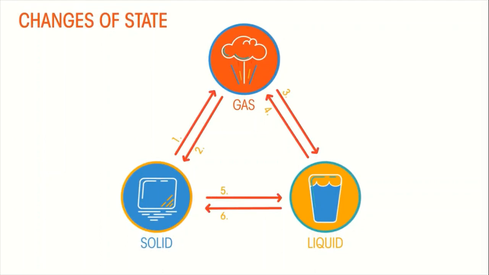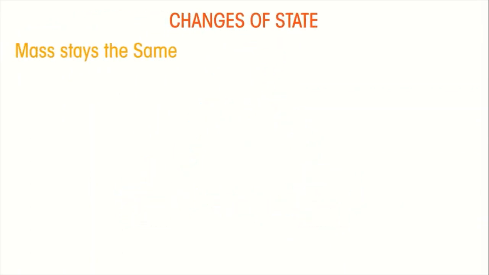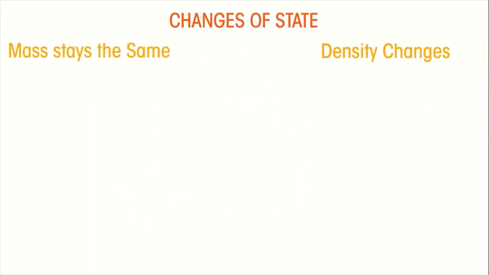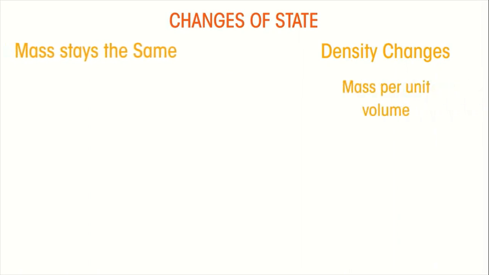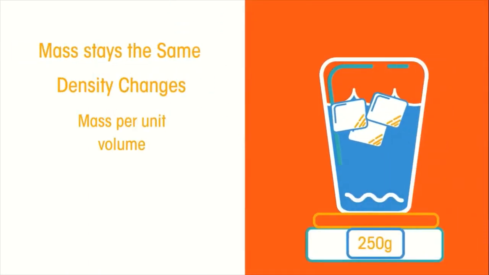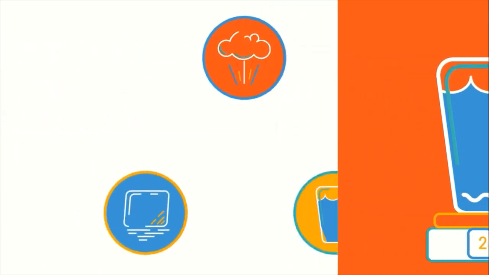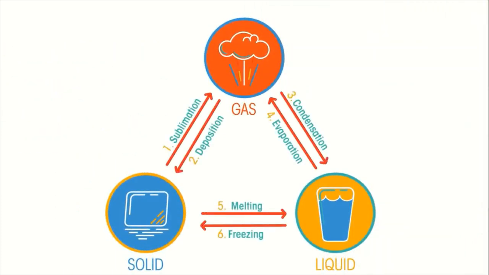Pause the video and fill in the blanks. Did you remember them all? Our final thing to discover is that when a material changes states, the mass stays the same. The density changes, so the mass per unit volume, but the mass does not change. Our glass of nice cold Coke weighs the same whether the ice is solid or when the ice has melted. So there we have the changes of state. Just remember that the mass stays the same whatever the state.